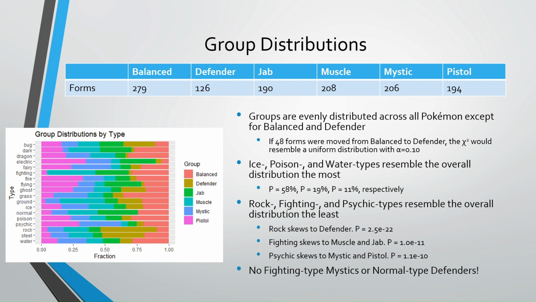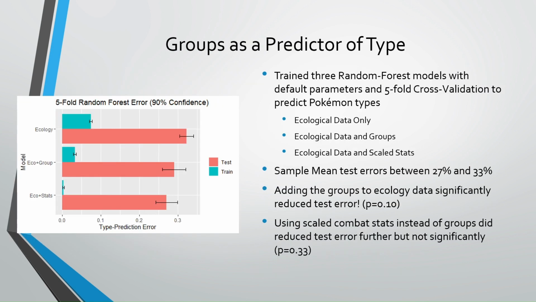When we step back and look at the groups overall, we see that they are evenly distributed among the Pokemon, except for the balanced and defender groups, which implies that many Pokemon are created from neutral stat distributions and don't specialize unless there's a reason to. Based on a chi-squared test, ice, poison, and water types distribute their groups the most proportionately, but rock Pokemon skew towards defenders, fighting Pokemon skew towards muscles and jabs, and psychic Pokemon skew towards mystics and pistols. Fighting mystics and normal defenders are entirely unrepresented in the population.